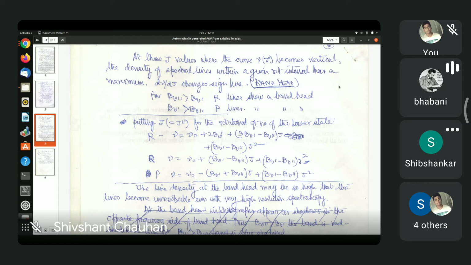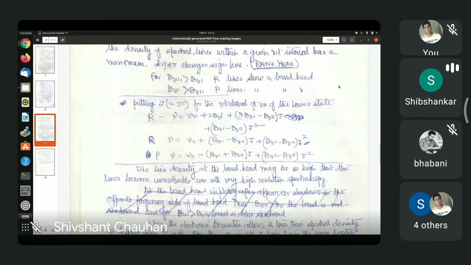Right. So, what's the question? These expressions for R, Q, and P lines are quadratic polynomials in J. Take J, the initial, the lowest state quantum number. So this frequency as a function of J is a quadratic. So it can have a minimum and a maximum, right? Yes, right. So when will the minimum or maximum occur? It will depend on the difference BV prime minus BV double prime.